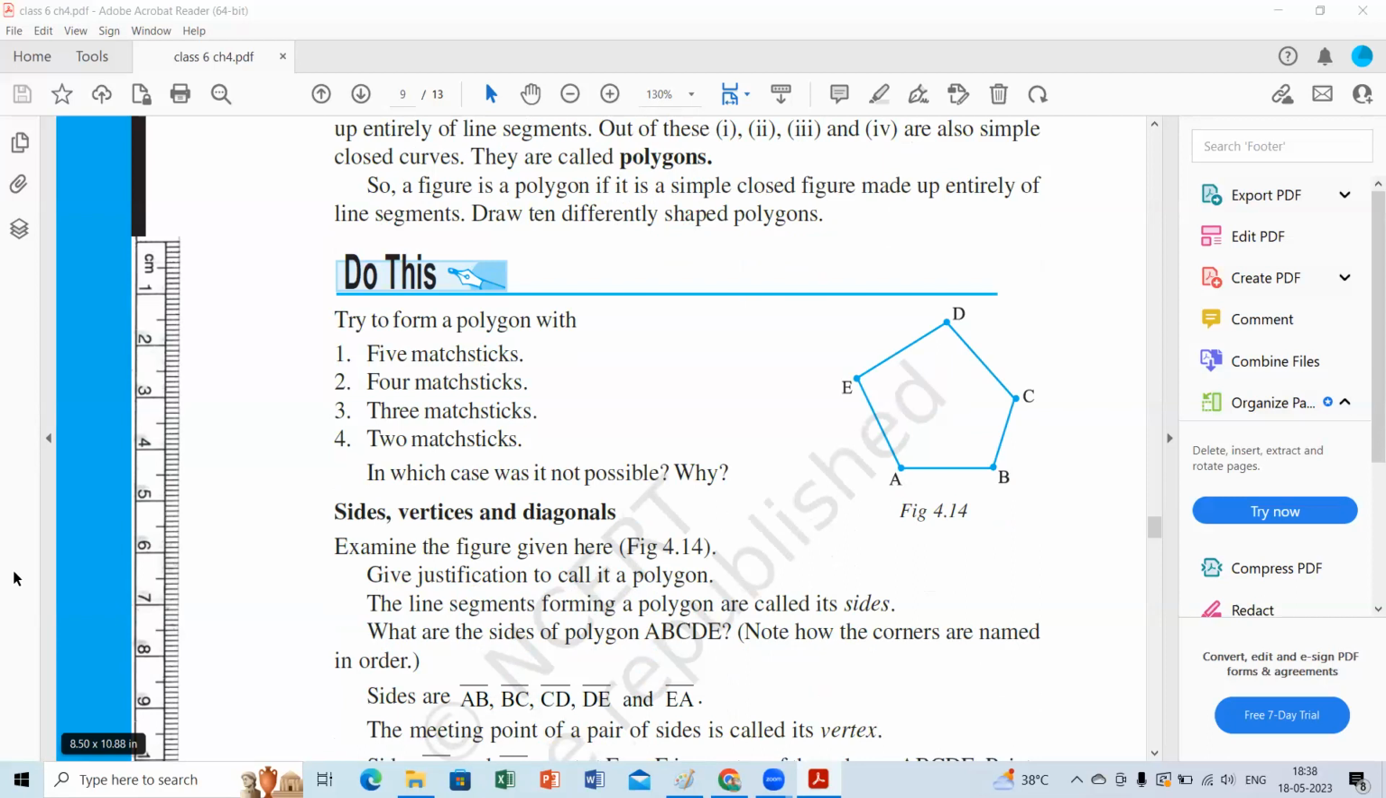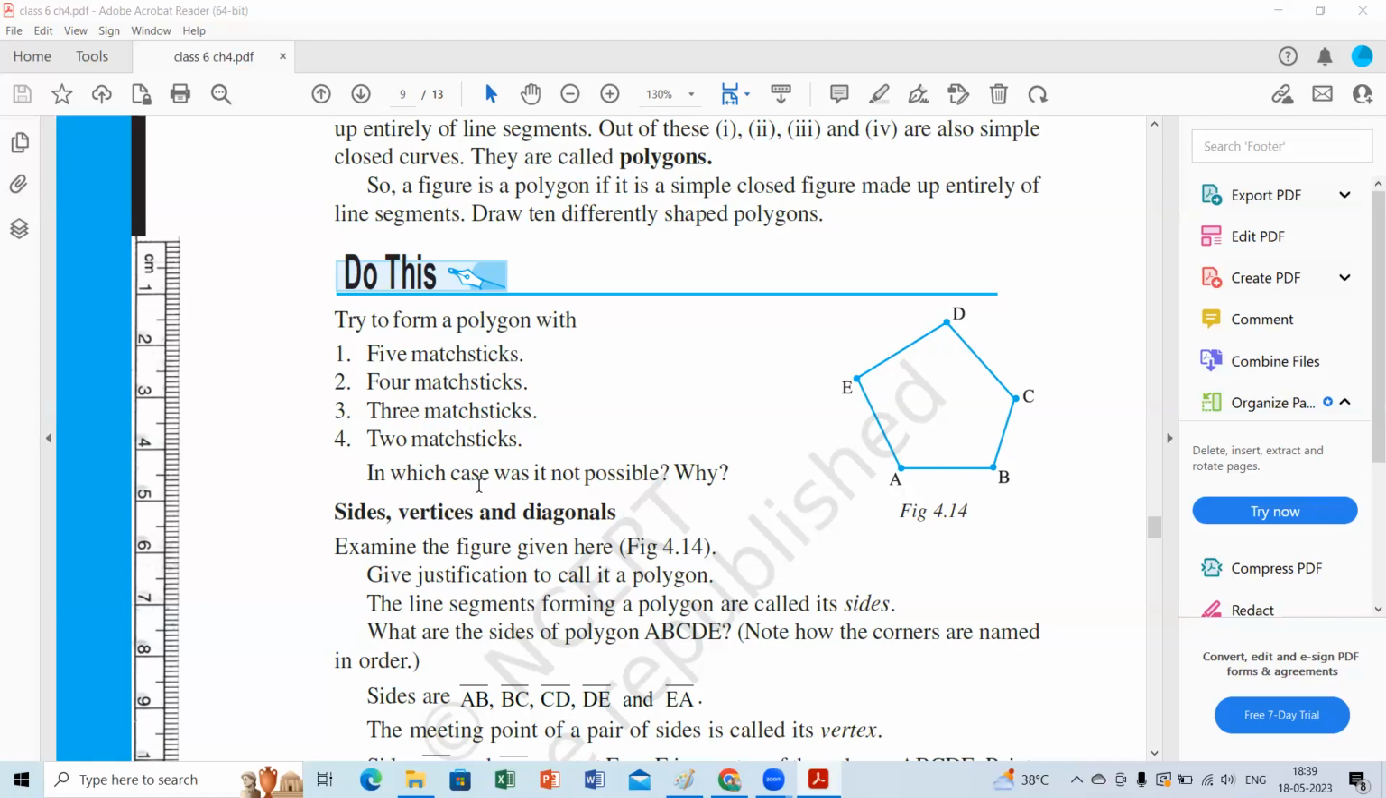If you want to make a polygon, the minimum number of sides, how many matchsticks do you need? Minimum 3 sticks you need, because the triangle is formed by 3 sticks. So we need a minimum of 3 matchsticks to form a polygon. Maximum you can do anything, children. Minimum you need 3 sides.